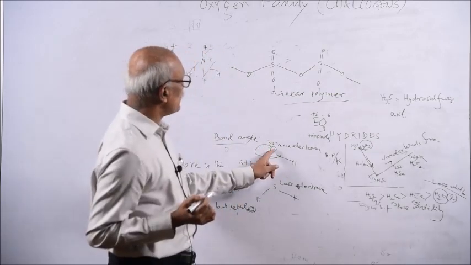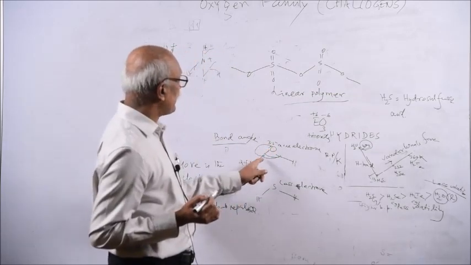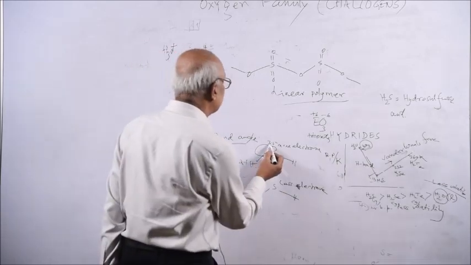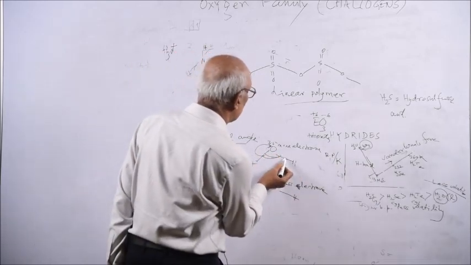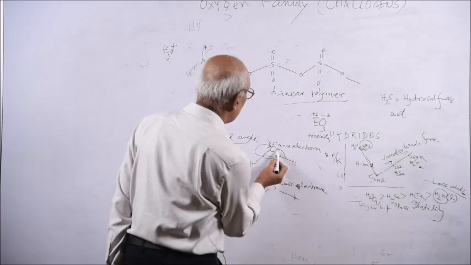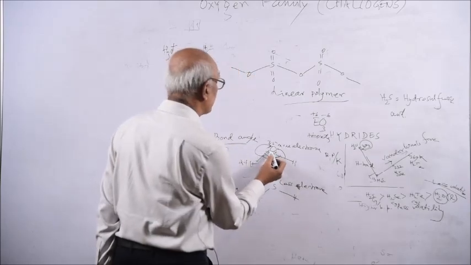So oxygen has a greater tendency to take the shared pair towards itself. Similarly, these two electrons are moved towards it. So electron density in the vicinity of oxygen will be more.